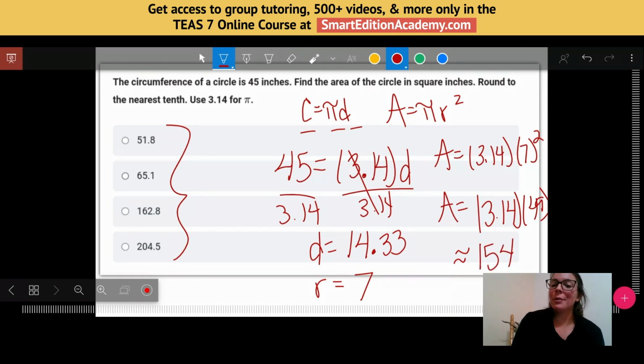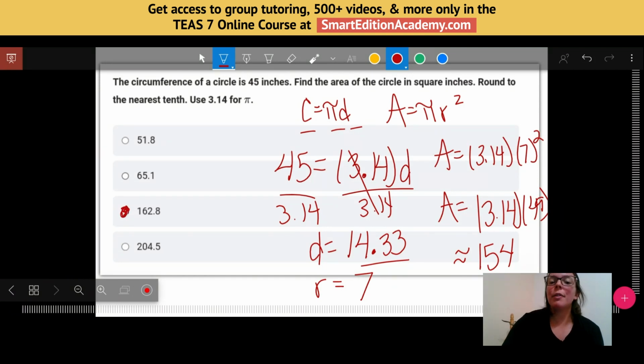So remember that I rounded a little bit, right? My answer here was 7, which was less than what the actual radius would be. And I rounded here too because when we're using decimals, sometimes we get a long decimal in our calculator. So this is where once we get an answer, we need to now just choose the one that is the best fit for what we got. So the closest by far here is 162.8.